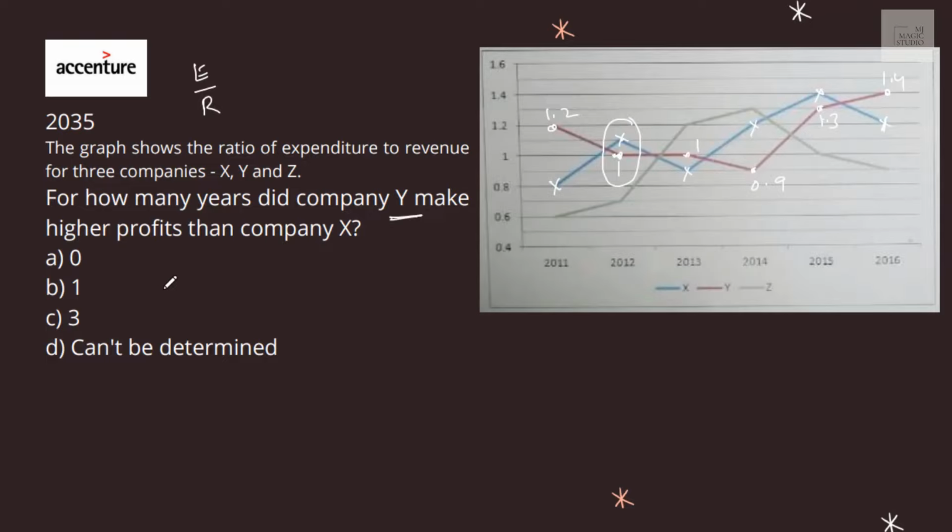But we don't know the actual amount. These all give us only the ratios. But what about the actual amount? Because the question asked is, for how many years did company Y make higher profits than company X? We don't have the amount. It cannot be determined.